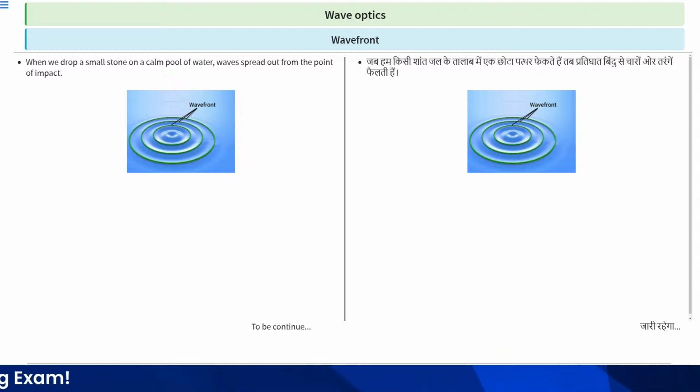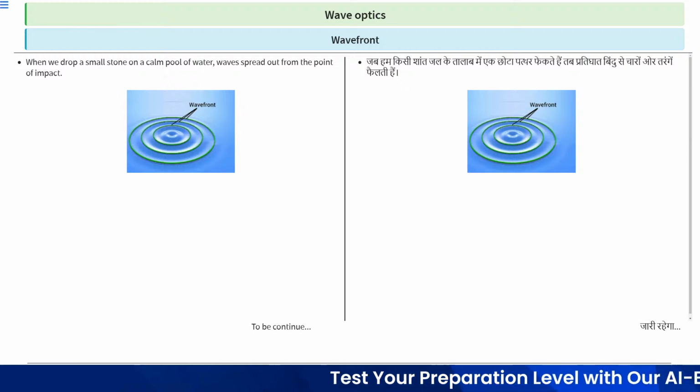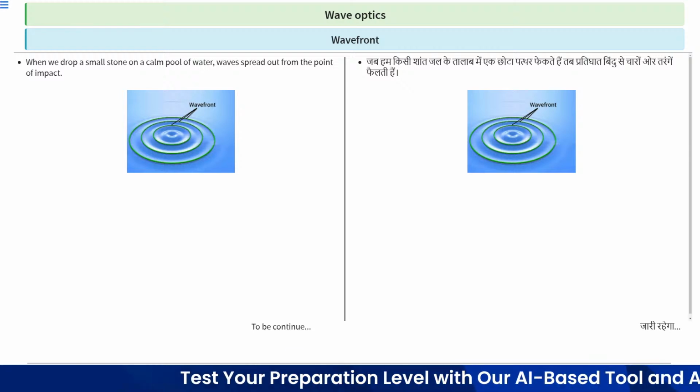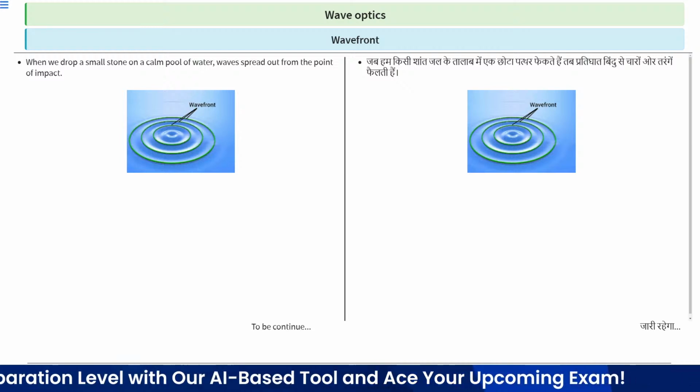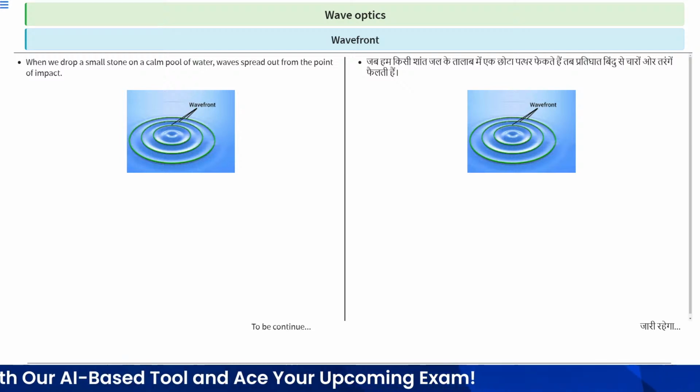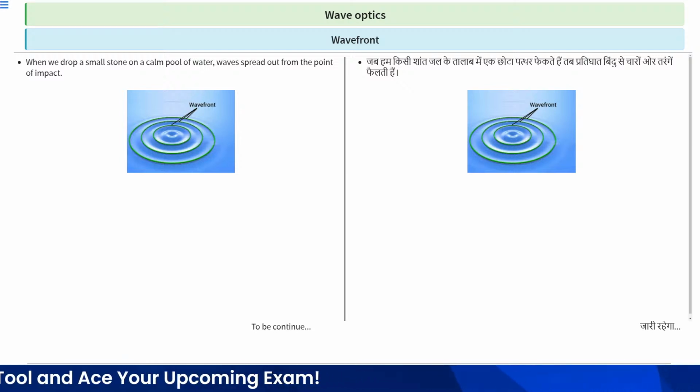The point where the small stone is dropped is called the point of impact, and from this point waves spread out in the outward direction.